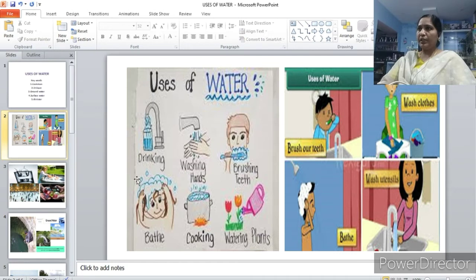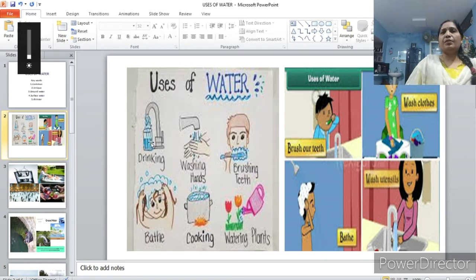Before that, see this picture of different areas where we are using water. First, when you get up from the bed, we use water for drinking, washing hands, brushing teeth, bathing, cooking, and finally for watering plants.